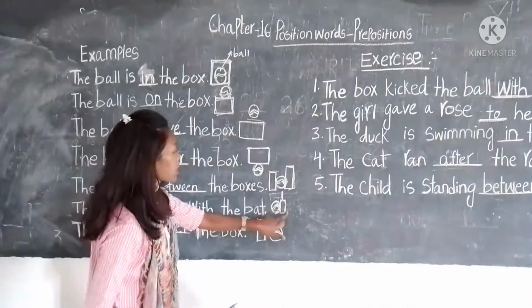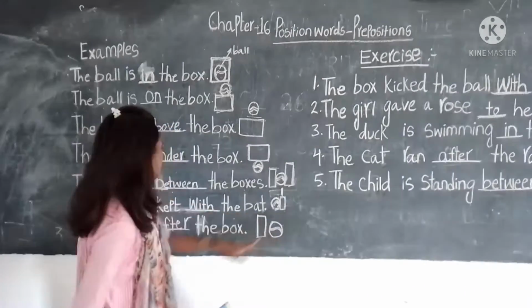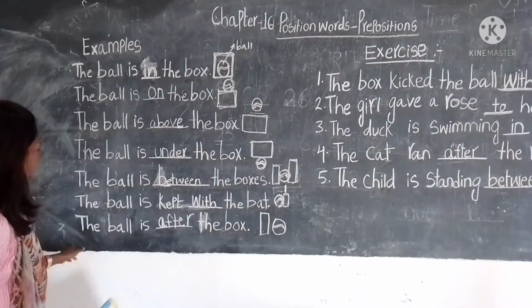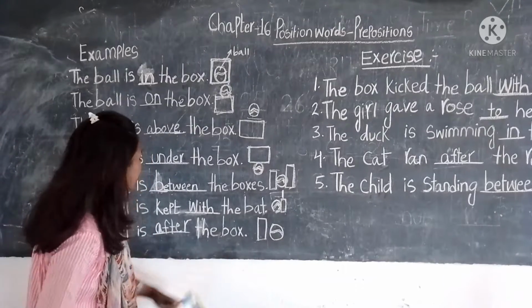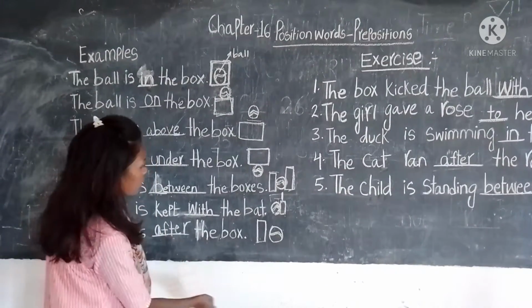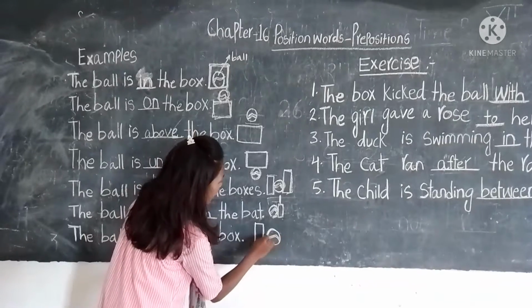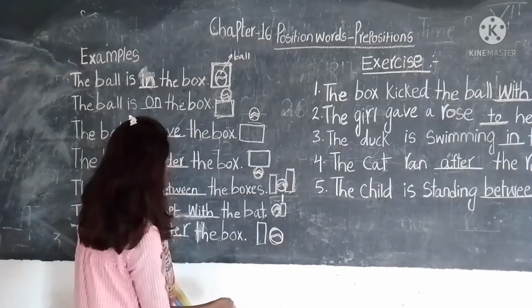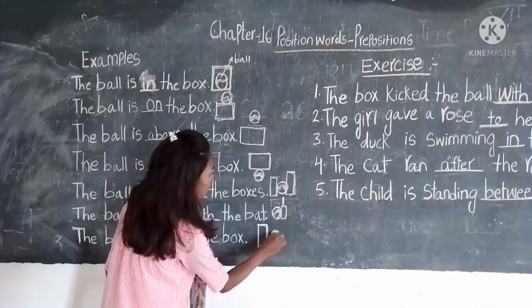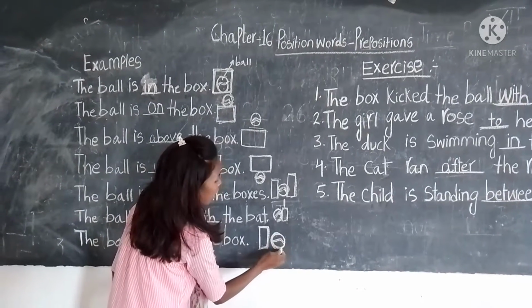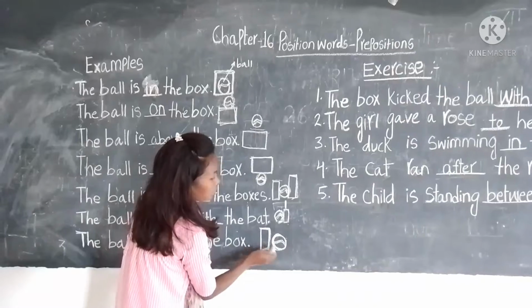Now the last sentence: the ball is after the box. The word after means the ball is following the boxes. So the ball is after the box.